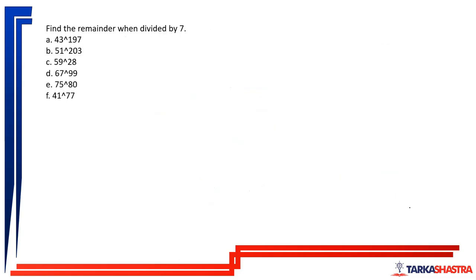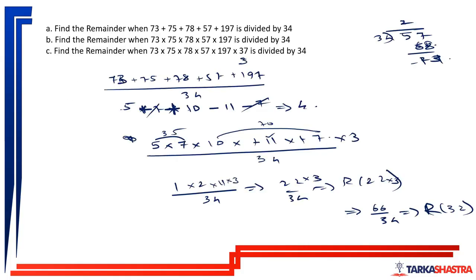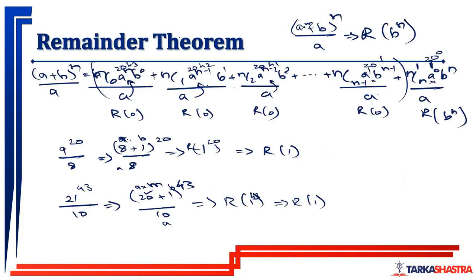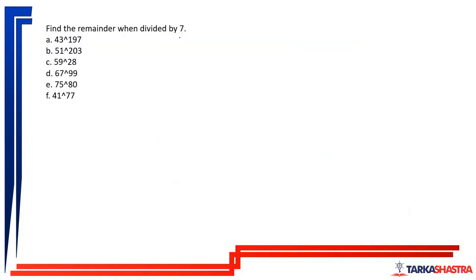Okay. Now, 43 raised to 197 divided by 7. What will be the remainder? So, 43. What is the closest multiple of 7 near 43? It is 42. So 43 to the power 197 can be written as 42 plus 1 to the power 197 divided by 7.